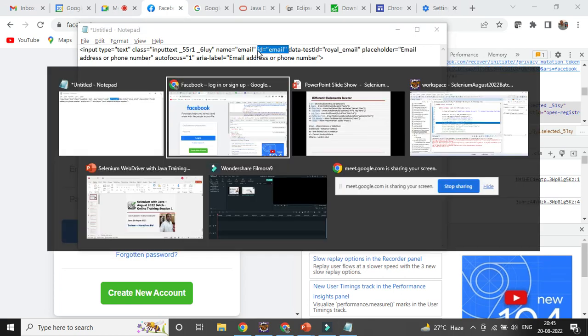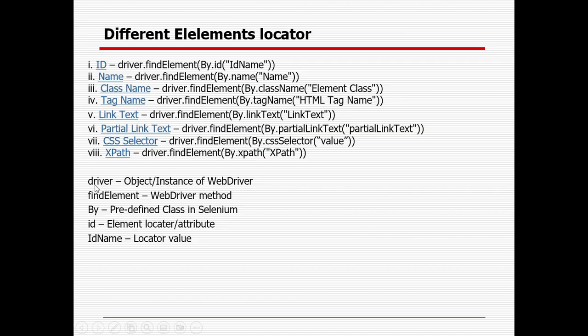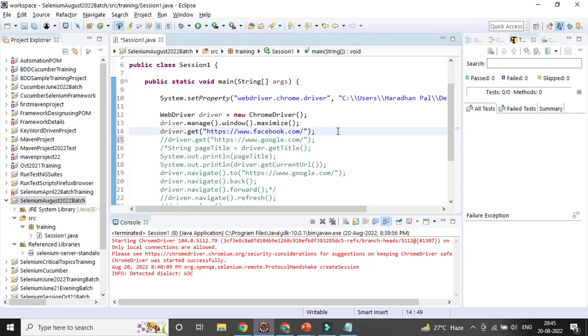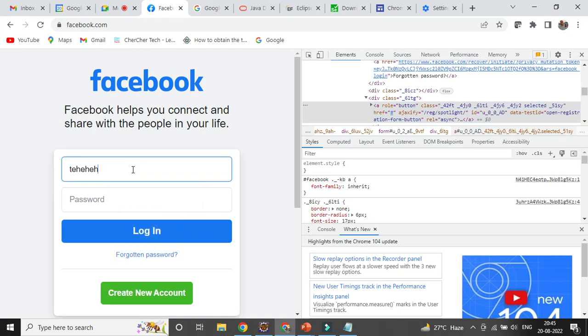Then how can I identify it, right? We have to use driver.findElement by.id, and I need to give the id name. So that's how I can identify the element. Then I can perform the operation. Say my Facebook page is already open, right? And then I want to enter something in the email field. Then how can I interact with the email field, right?